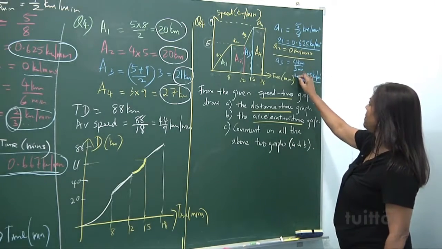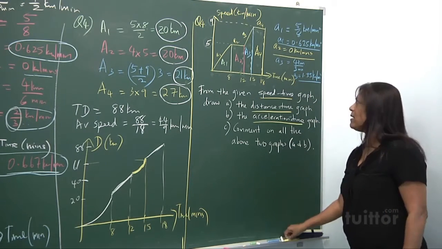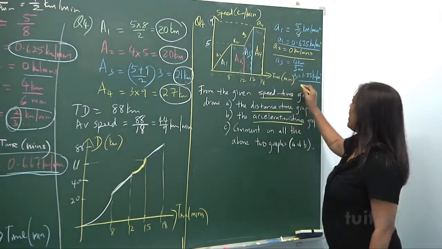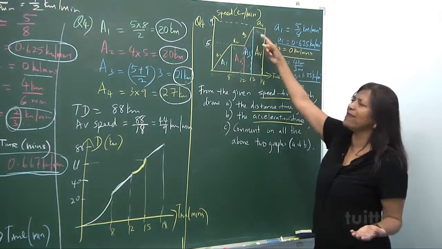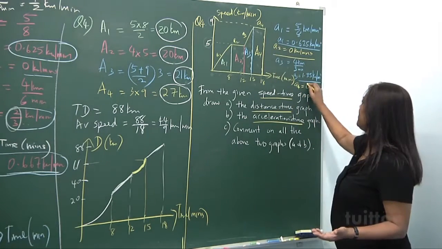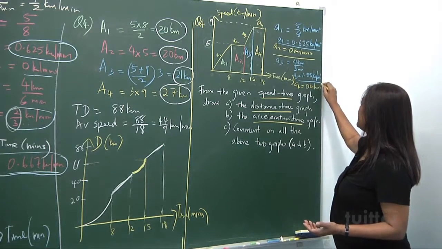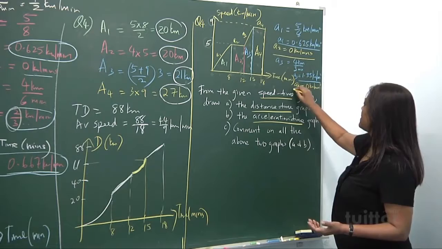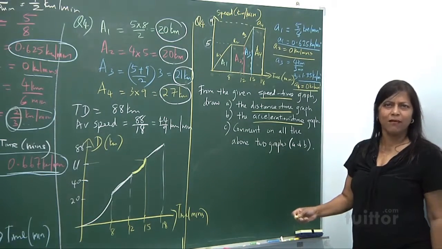That's A3. And look at A4. A4 is a constant. So in A4, the speed is constant. There's no increase. So the acceleration is 0 kilometers per minute square. So that's what you get. Have you got that? So it's so easy to draw the graph. You get it?